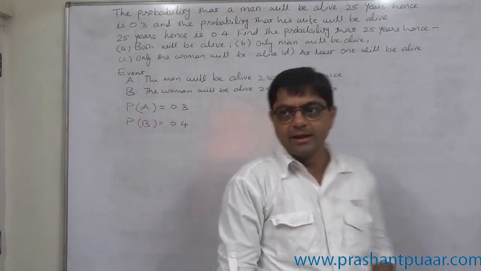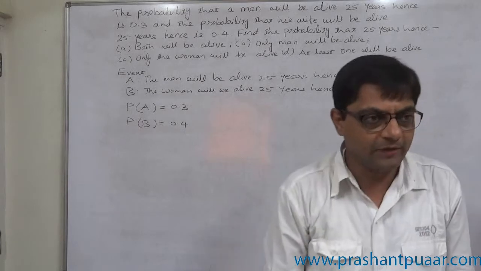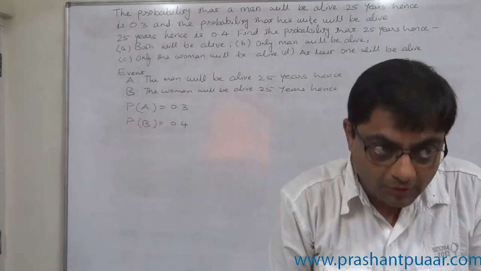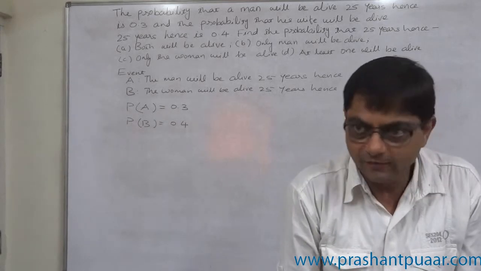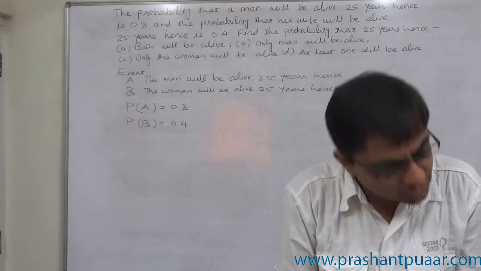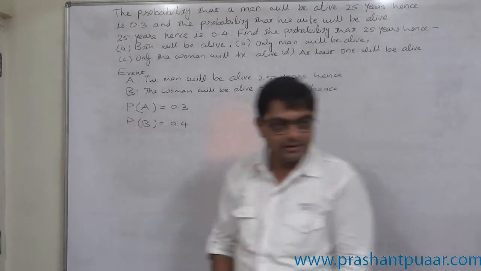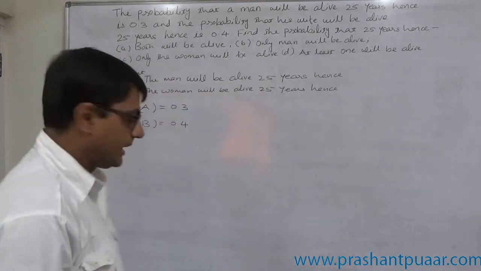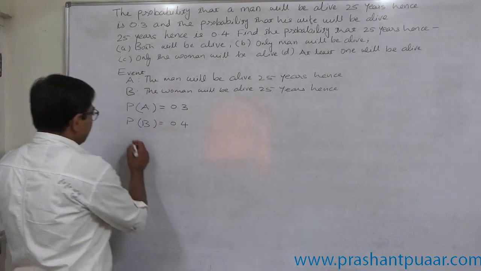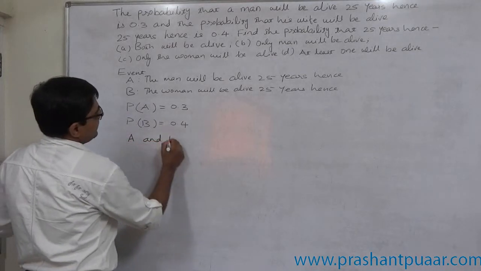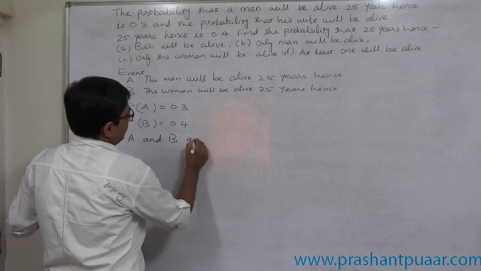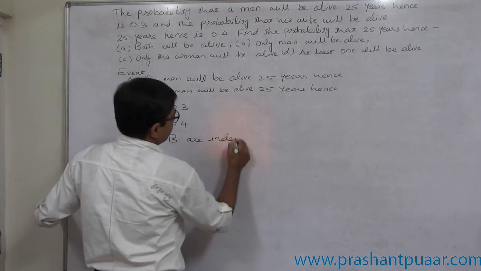Is the event that the man will be alive 25 years hence dependent on the fact that his wife should be alive 25 years hence? No. So A and B are two independent events. We have to take this fact into consideration.